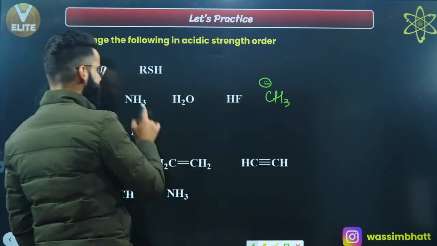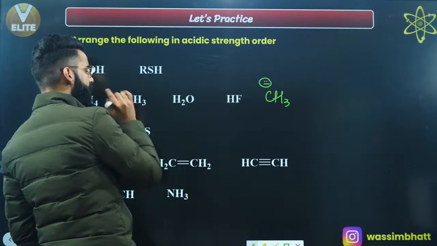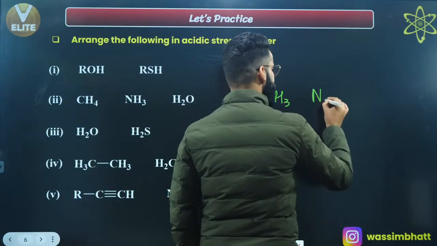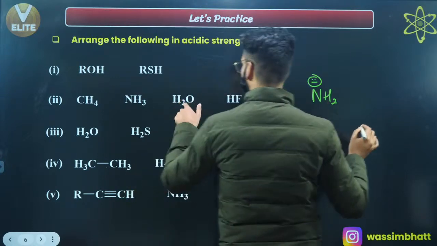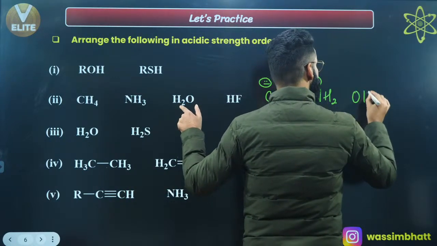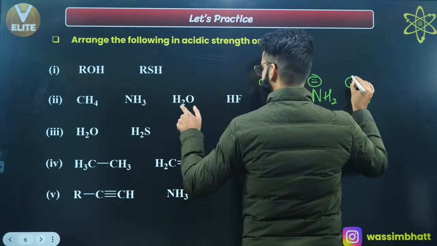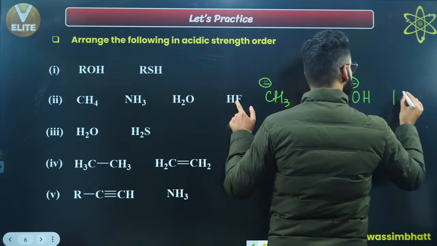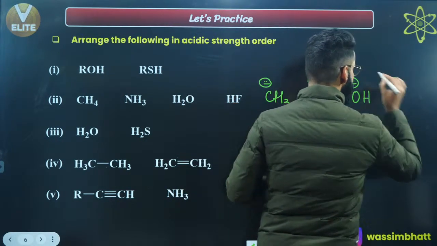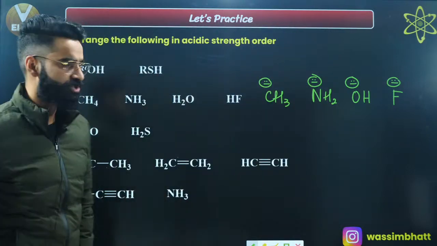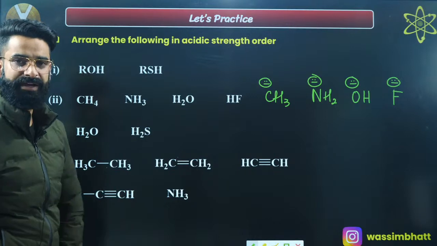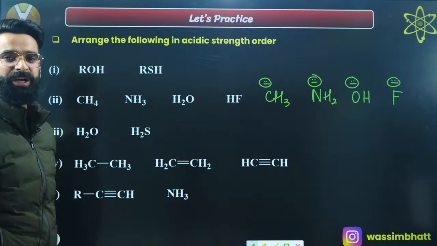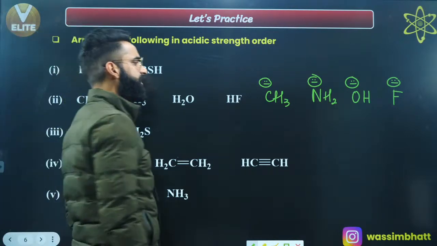carbon. Similarly, after removing H positive from here, this NH3 is going to get converted into NH2 with a negative charge on nitrogen. Similarly, take H positive out from here, it's going to get converted into OH with a negative charge on oxygen. Similarly, take H positive out from here, you will get fluorine with a negative charge, right? So first of all, you have formed the conjugate bases of these acids which are given to us, right? Okay, we have made the conjugate bases. Now let's compare the stability of these conjugate bases.